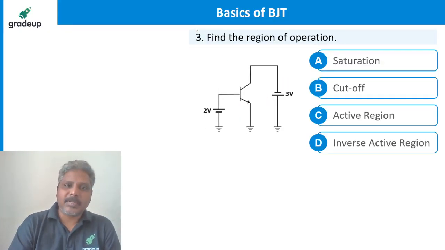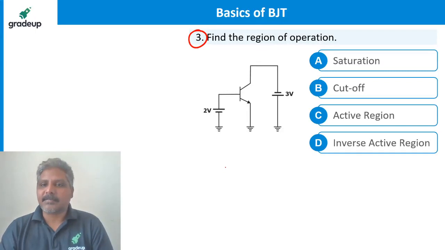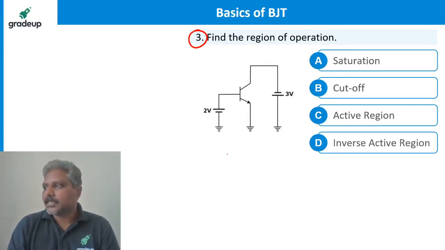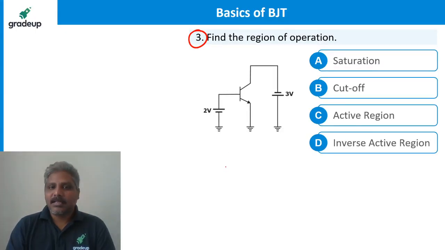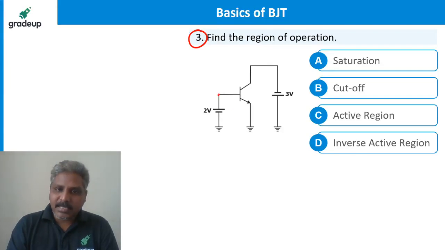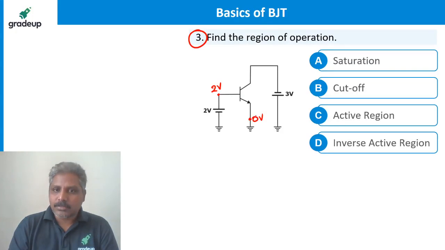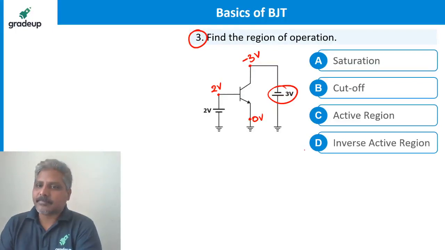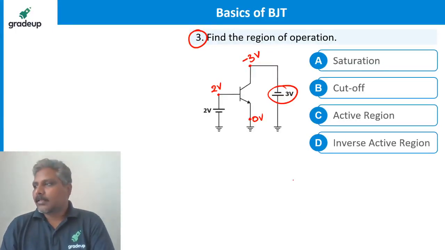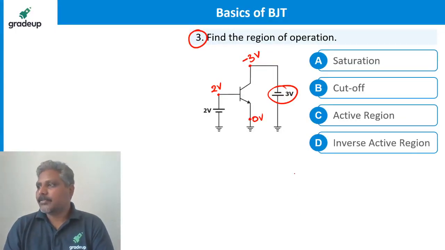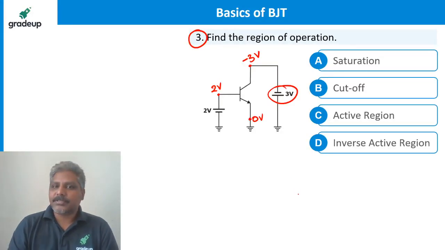Go for this one, the third. Tell me faster. The voltage here is 2 volts. The voltage here is 0 volts. The voltage here is minus 3 volts. See, it is a minus 3 volt battery. Some people are confused. Don't get confused.